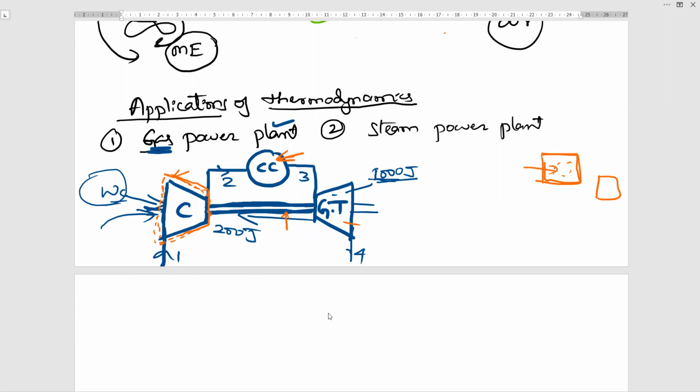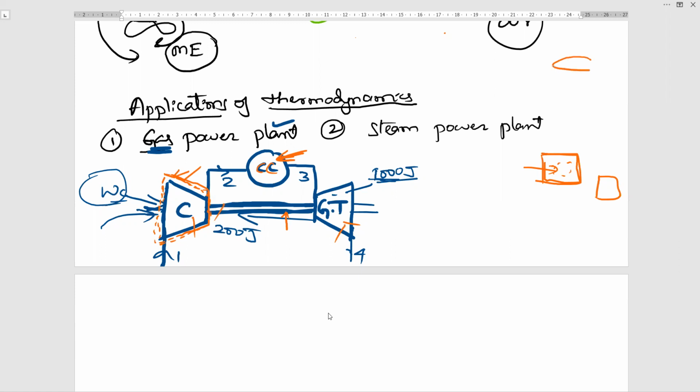For example, if you have selected the gas turbine as your system, then the combustion chamber, shaft, and this compressor will become surrounding. If you are considering the combustion chamber as a system, then these two will become surrounding. Okay, one more example, my dear students, I will consider.